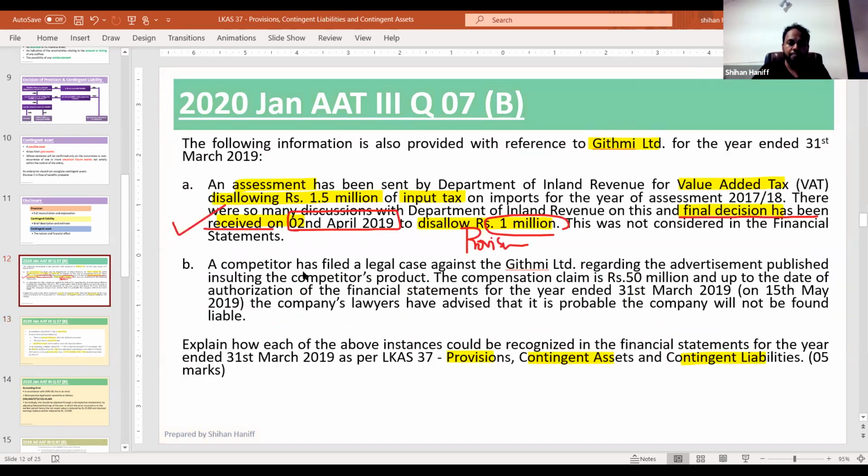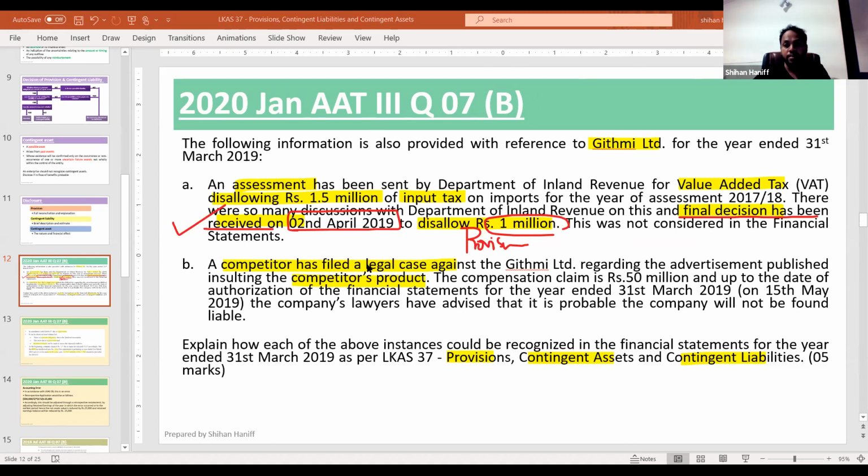And the second part. Tell me the answer for this. A competitor has filed a legal case against GIFMI Limited, regarding an advertisement published insulting the competitor's product. Most companies used to advertise insulting the competitor and other products, right?